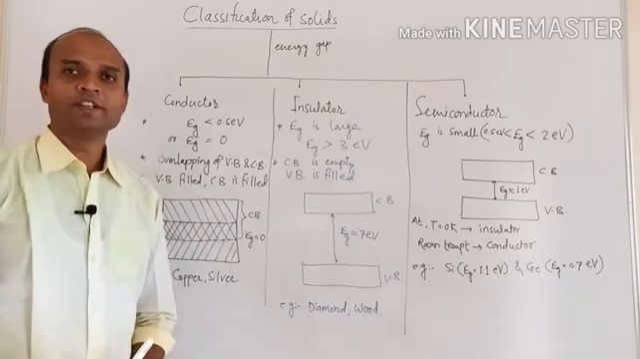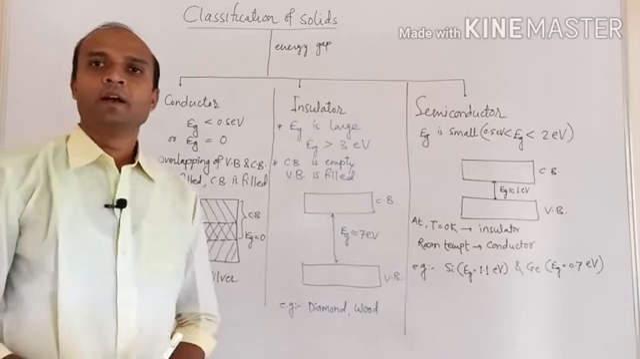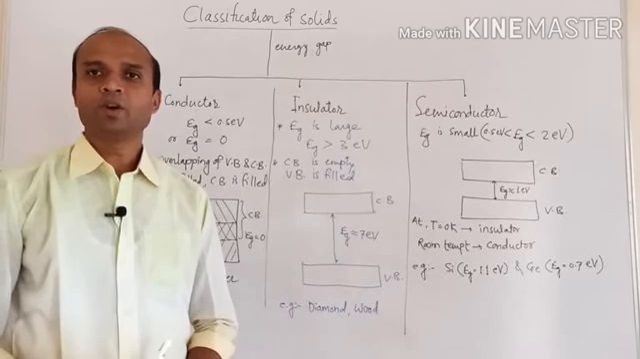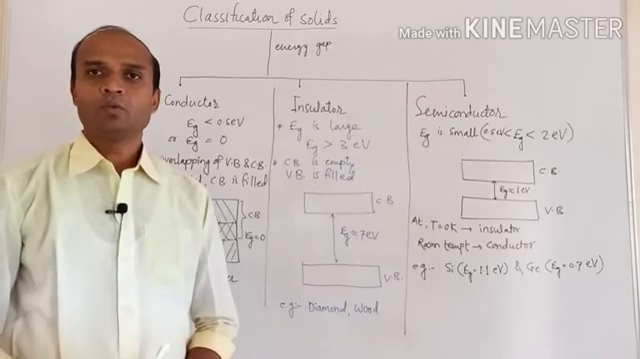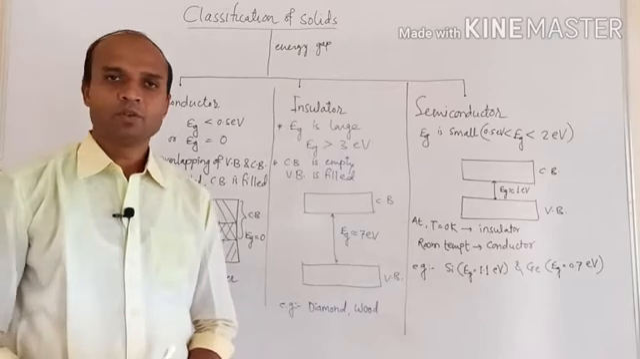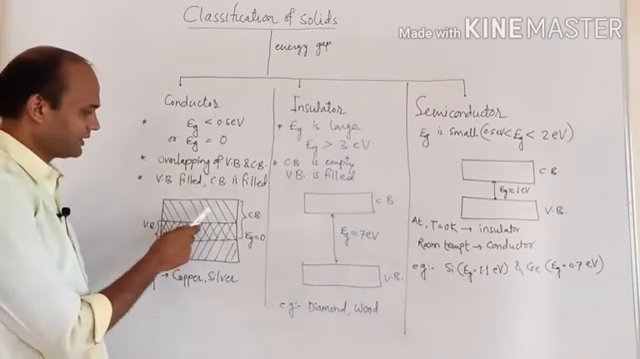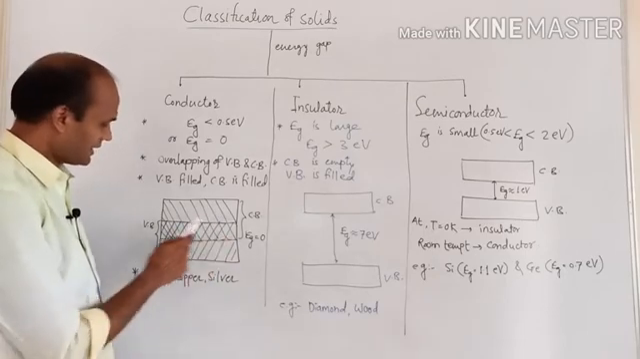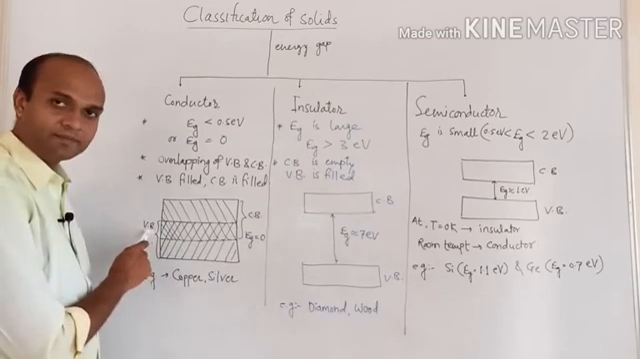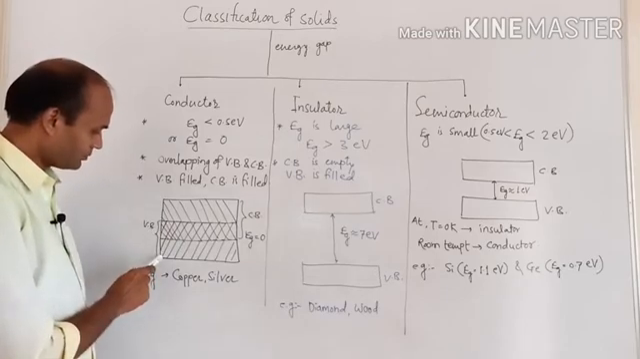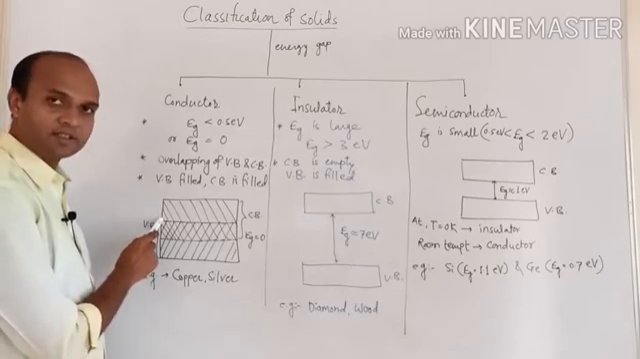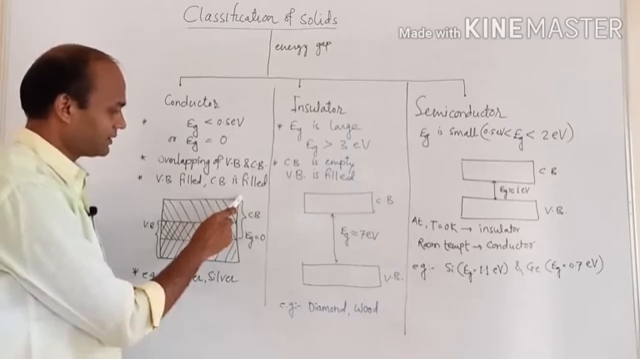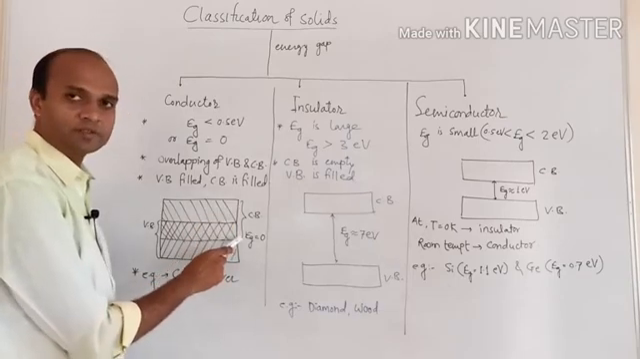Conductors are the solids in which energy gap is either very small or it is equal to 0. Now, what is the meaning of energy gap is equal to 0? For that, let me see this diagram. In this case, you can see this lower band is the valence band. Width of this valence band is from this layer to this one. While upper band is the conduction band, and its width is from this point to this one.